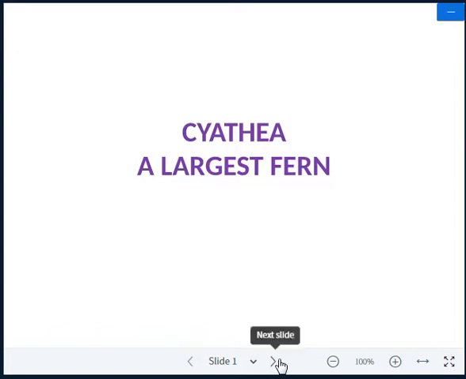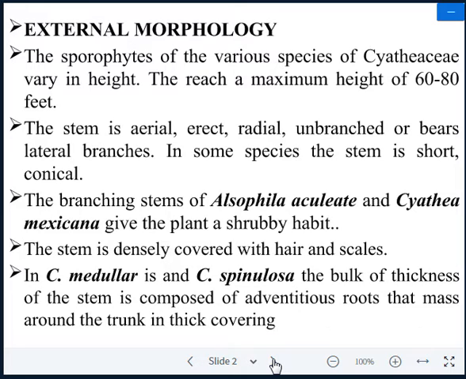If you are talking about the external features, before the external morphology you have to know the classification of Cyathea. It comes under the group Pteridophyta and the division Pterophyta.